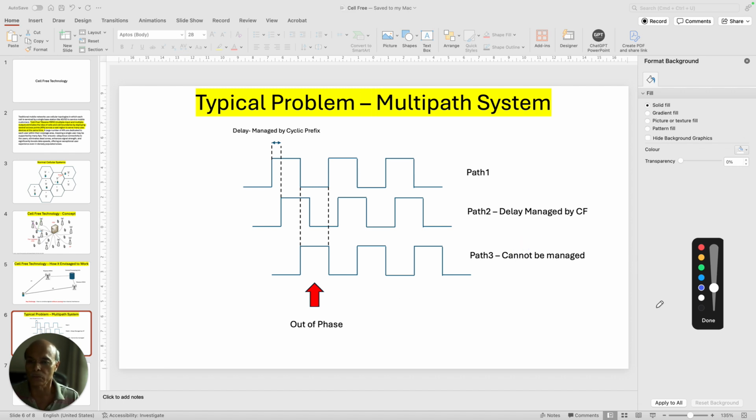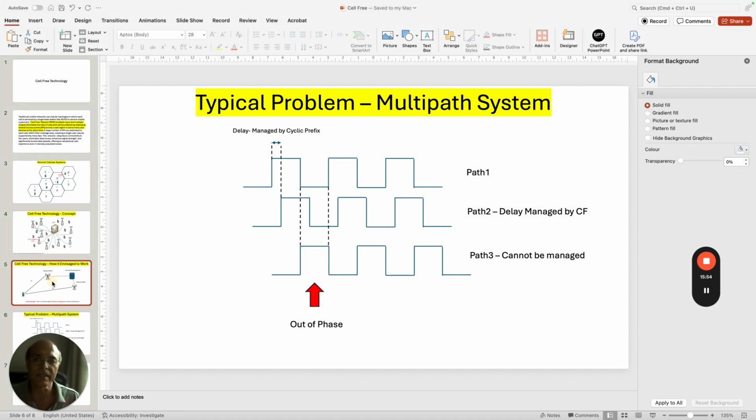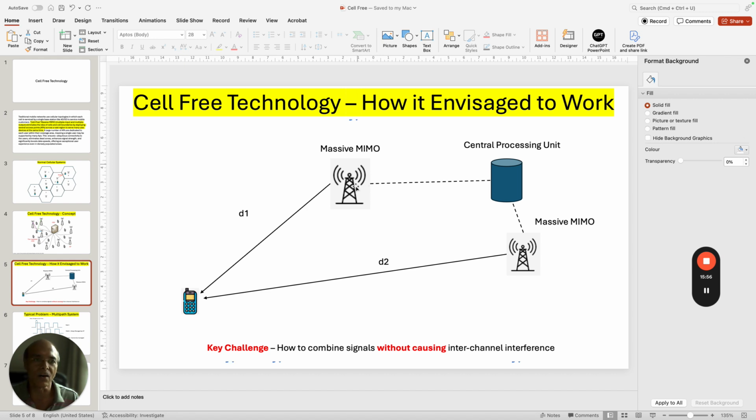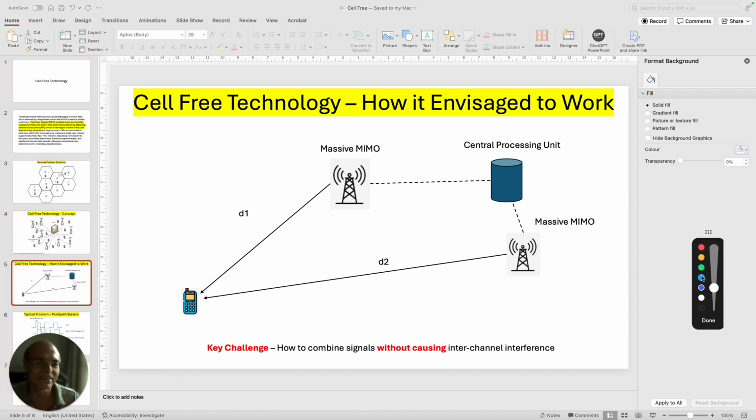So what does it mean? It basically means that the distance of these base stations to the mobile cannot be very diverse in nature. They have to be tightly placed within a very small geography. If you place these base stations diversely, spread across tens of kilometers, this whole concept of cell-free technology is not going to work. Now you understand what I'm trying to say. It will be very difficult for this technology to work.